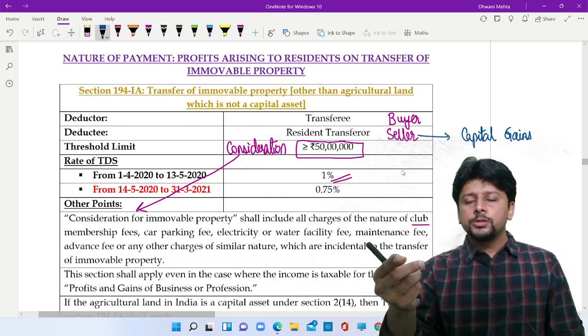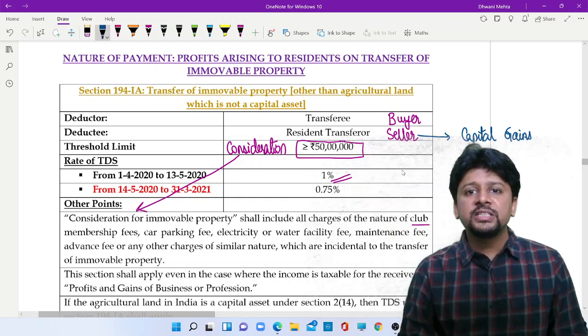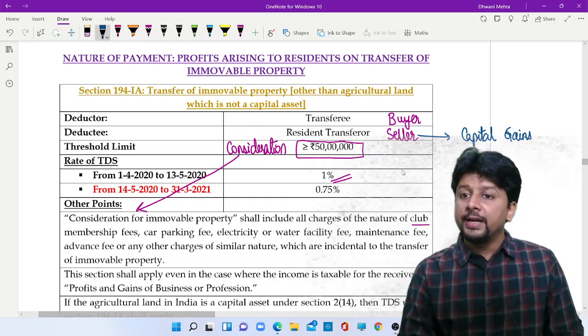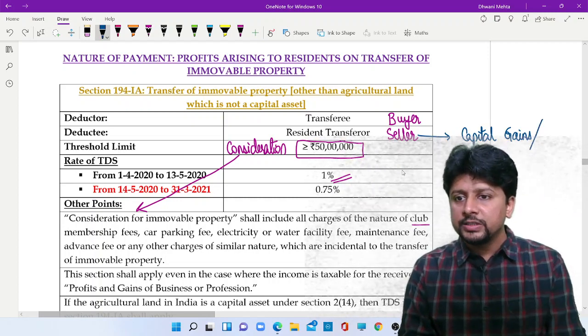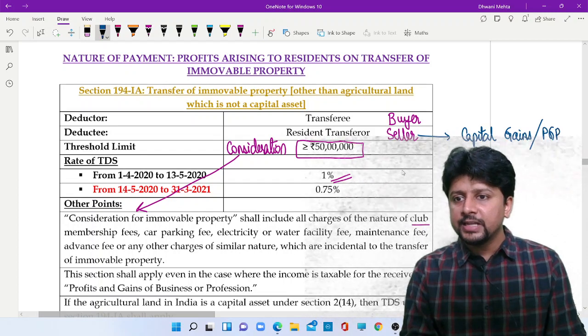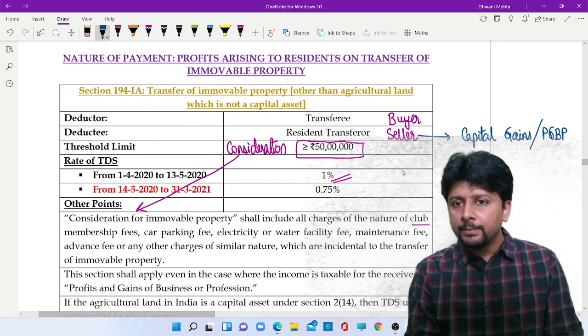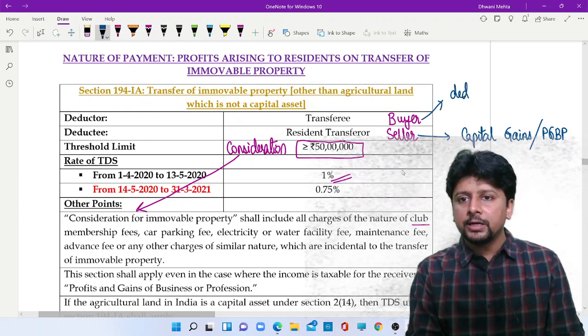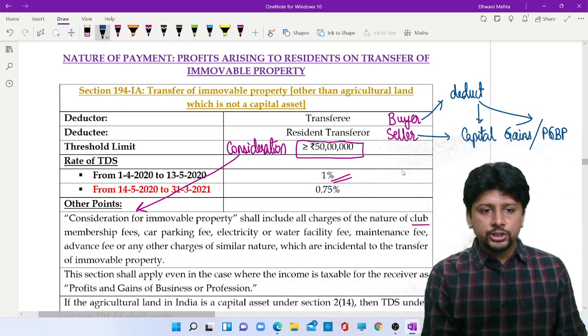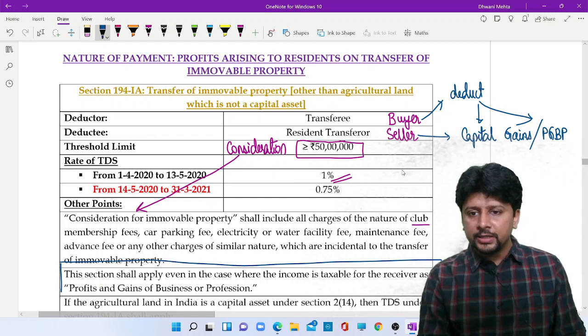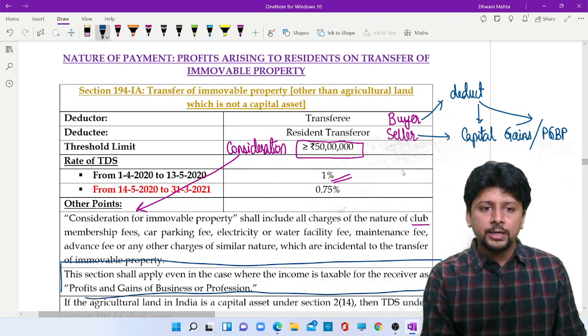But a builder can also be selling a flat or a plot of land. It does not make a difference whether for the seller this is taxable as capital gains or PGBP. The buyer will deduct TDS in both cases. This section shall apply even where the income is taxable for the receiver under the head PGBP.